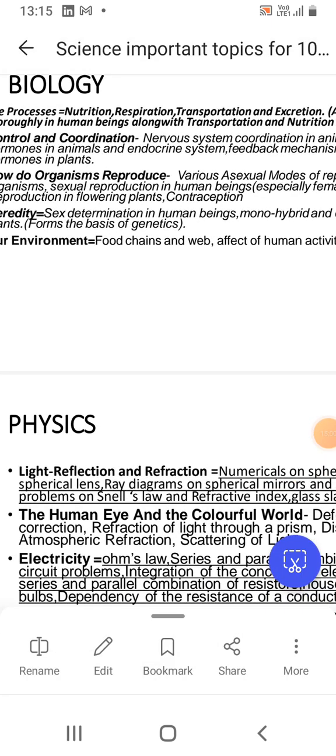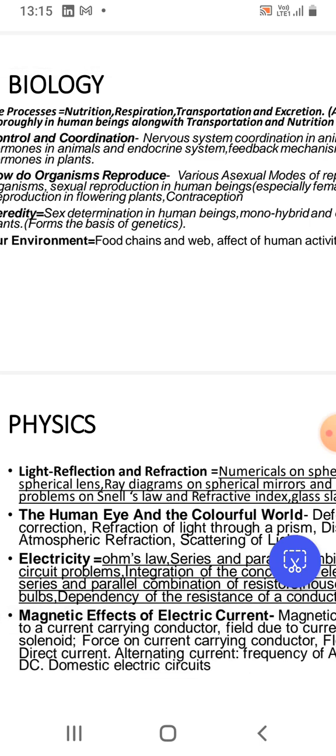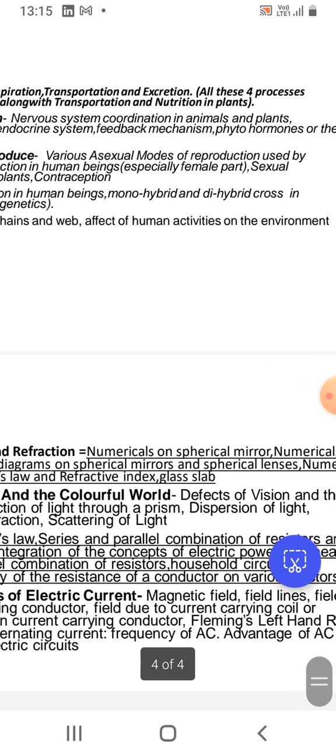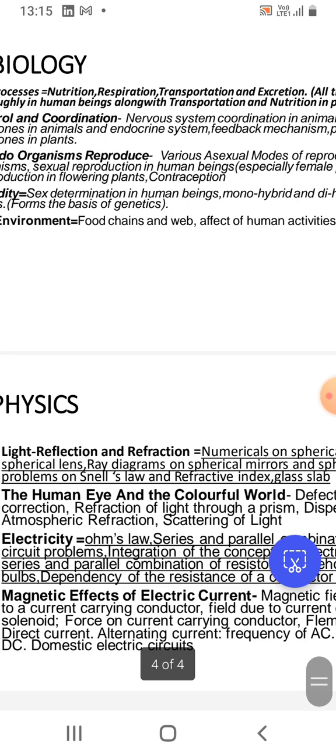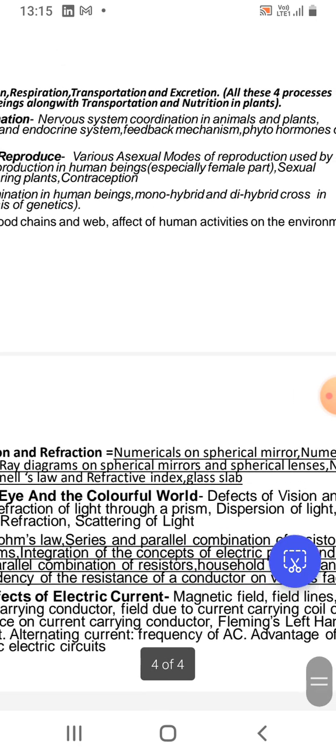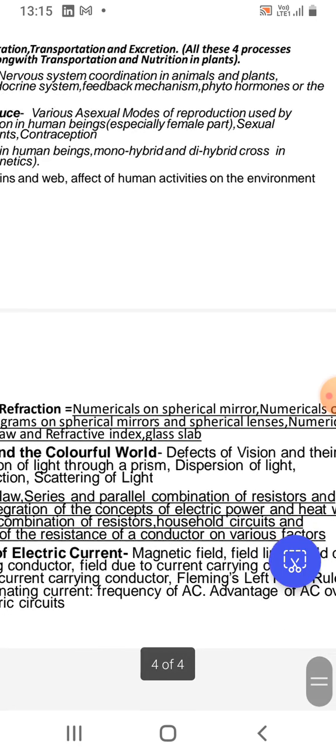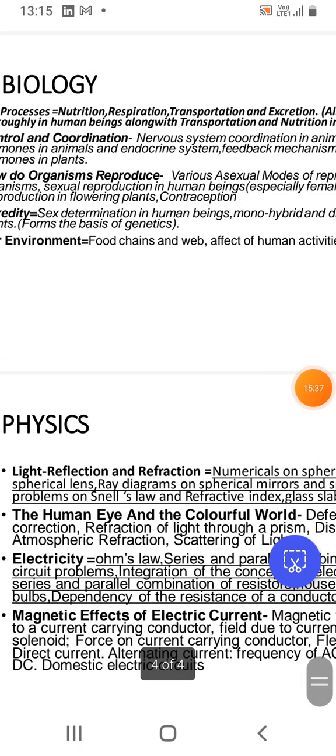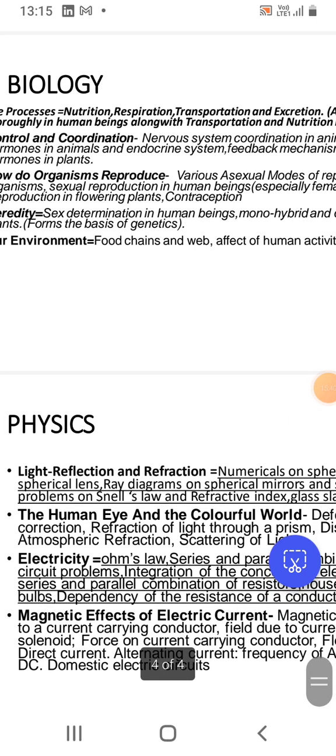Fleming's left hand rule, then direct current. Actually, direct current means you need to learn the definition of direct current only. That much is only given in the CBSE syllabus. In many coaching classes and in competitive exams, for the preparation of competitive exams, they teach everything related to direct current and alternating current. But as per the syllabus prescribed by the CBSE, one has to only know the definition of direct current and alternating current, and then frequency of AC in India and abroad, then advantages of AC over DC, then domestic electric circuits.